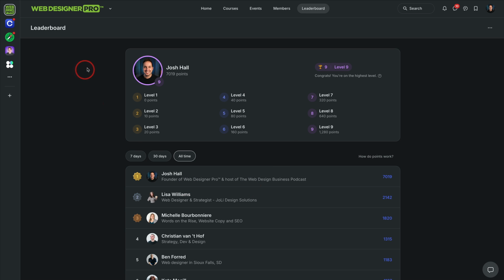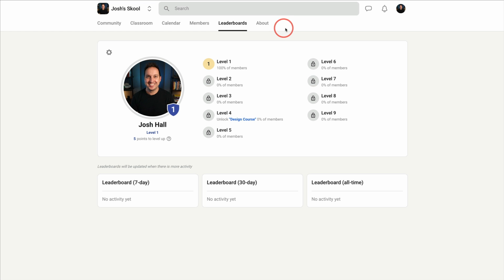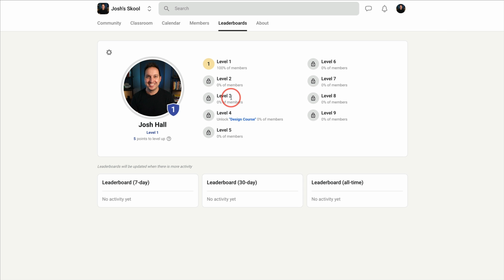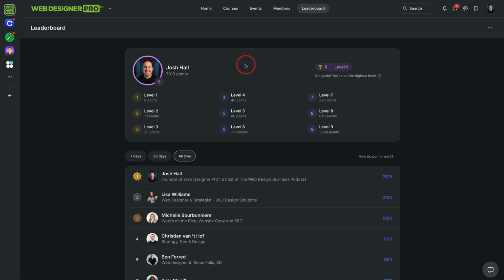So it is available now in Circle, and likewise, over in Skool, this is kind of what started Skool in the online community world, was to have these different levels with leaderboards. So it looks very similar. You can do currently some more things with Skool in the way of unlocks with different resources, but I know that Circle's working on that as well, being that this is just version 1 and it's already come out of the gate firing.